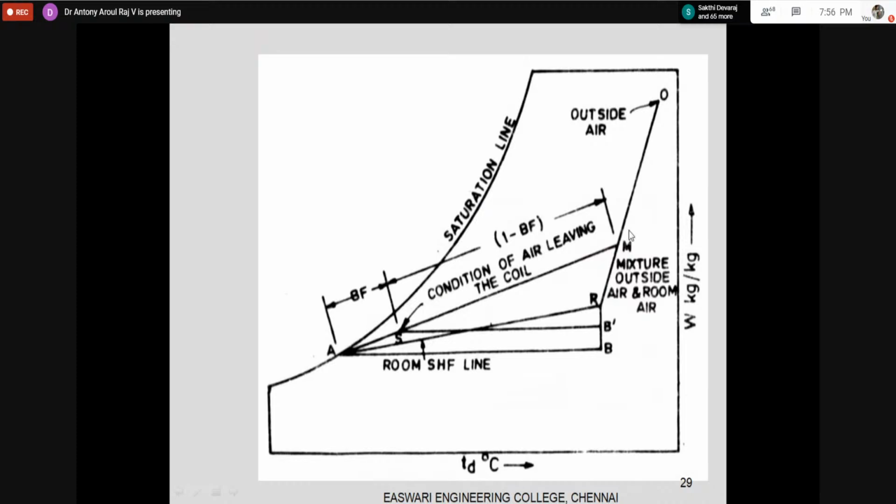We are mixing it. We have studied the mixing process in psychrometry, so that is what will be happening here. What have we learned in the mixing process? The concept is simple: whichever mass is more, that condition will be taken. Mostly in an air conditioning system, the recirculated air will be more, and the fresh air taken will be very much smaller.